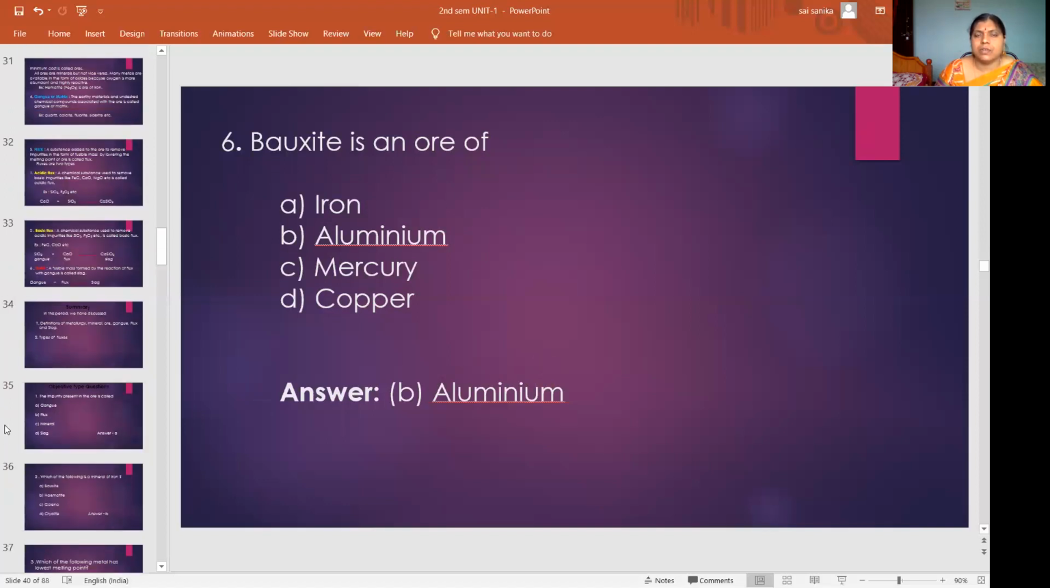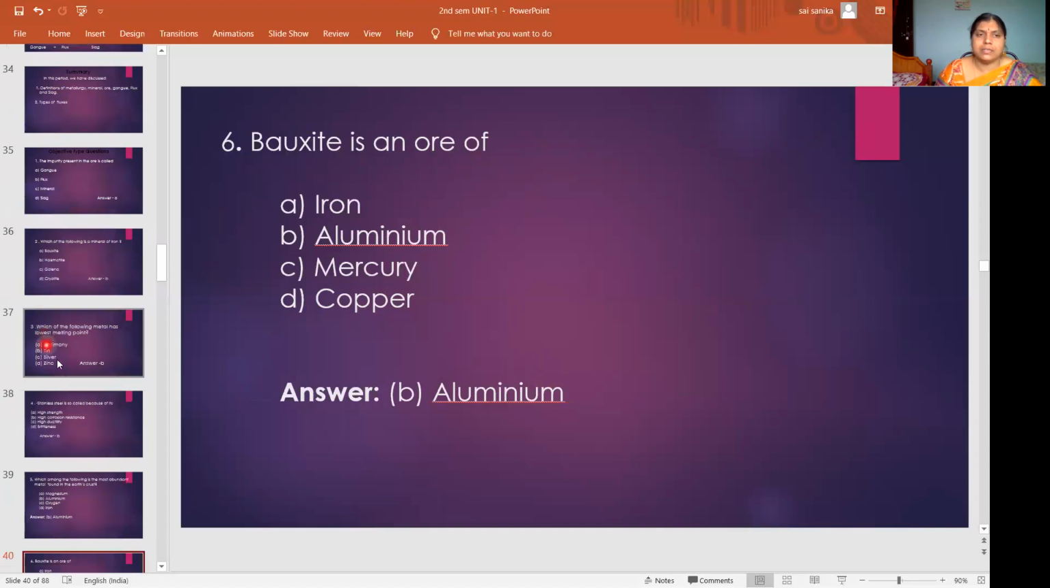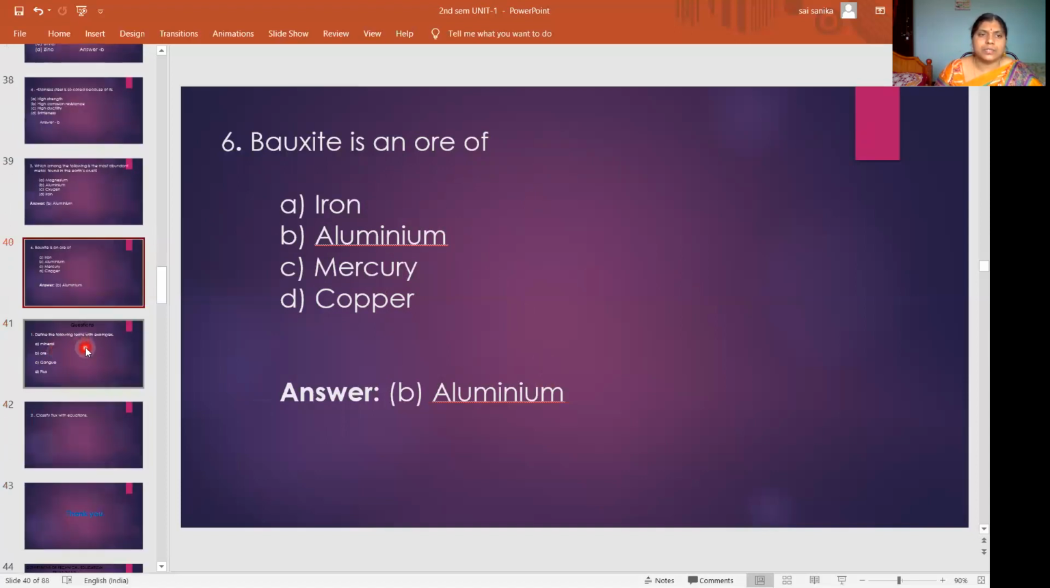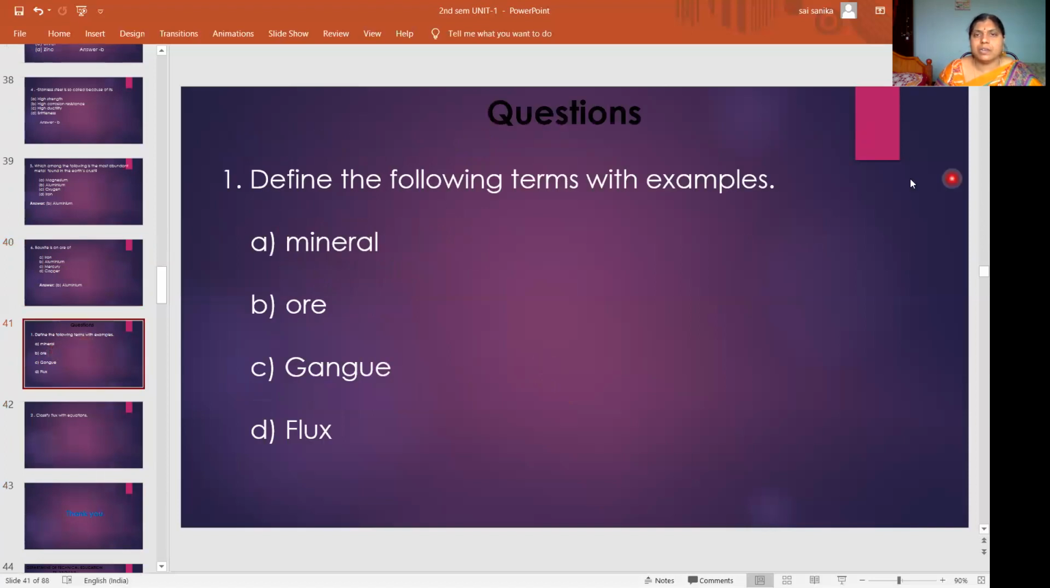Based on metallurgy, they will ask about all minerals and ores, like which is the less abundant, which is the more abundant. So next, come to the questions. What are the questions you will expect? All definitions. So define, one mark questions. These all are one mark questions.